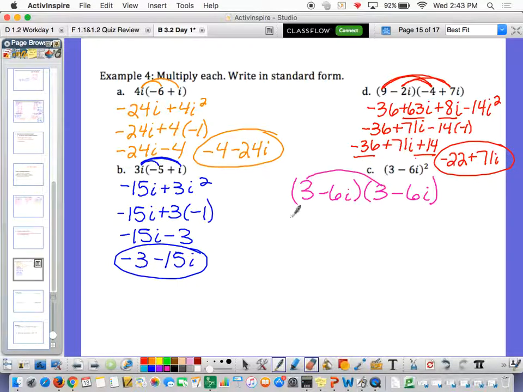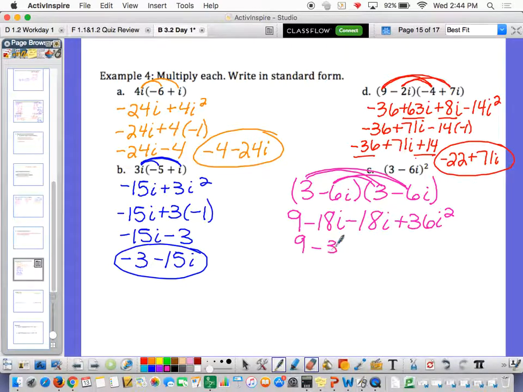Okay, so we go 3 times 3 is 9. 3 times negative 6i is negative 18i. Negative 6i times 3 is, again, negative 18i. Negative 6i times negative 6i is a positive 36i squared. Now let's clean this up a little bit. This stays 9.